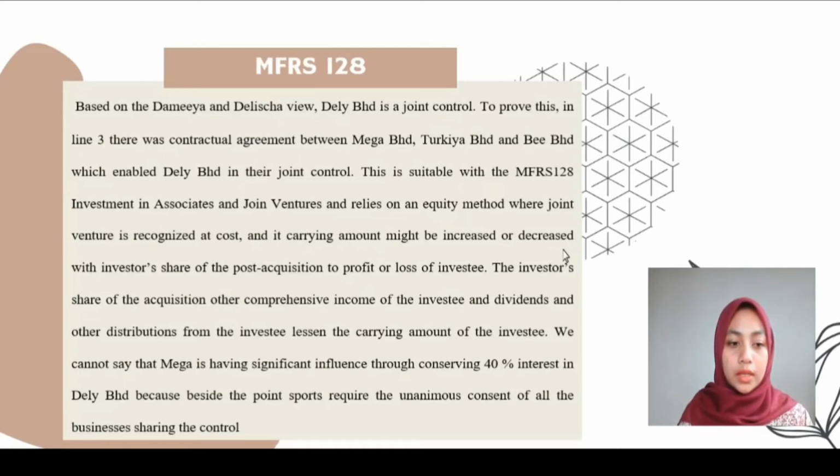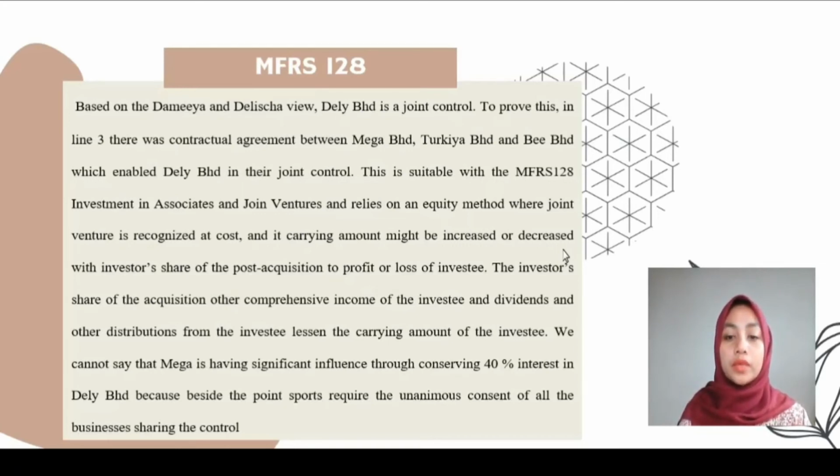Shareholders in an associate company and joint venture have the same significance as an associate company in which the investor has a significant stake. So, based on the question, Damia and Delisha view Delhi Berhad as under joint control. To prove this, in line 3, there was a contractual agreement between Mega Berhad, Turkiya and B Berhad, which placed Delhi Berhad under their joint control.